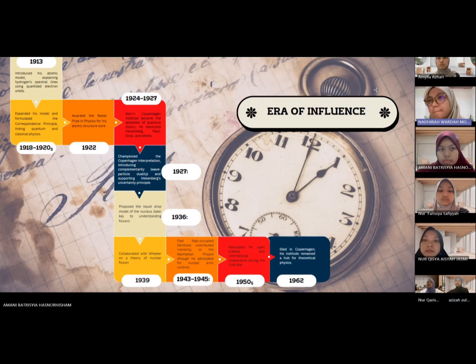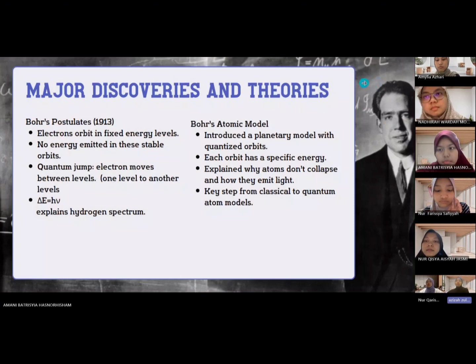For the era of influence, starting from 1930 until it ended in 1962. Okay, next, major discoveries and theories. In 1913, Bohr proposed that electrons move in a fixed energy level without losing energy. They only emit or absorb energy when they jump between levels, which explained the hydrogen line spectrum using the equation E equals h nu. He also introduced a planetary atomic model where electrons orbit the nucleus in specific quantum orbits. This explains why atoms are stable and emit discrete light lines and not continuous ones.